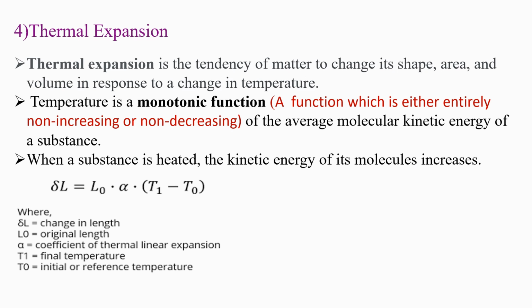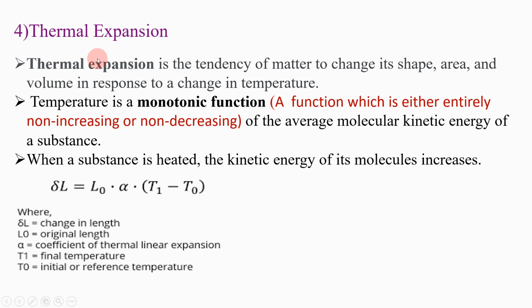Next one is thermal expansion. Thermal expansion is one of the physical properties of a material. Thermal expansion is the tendency of matter to change its shape, area and volume in response to a change in temperature. Expansion means it expands in its physical size.